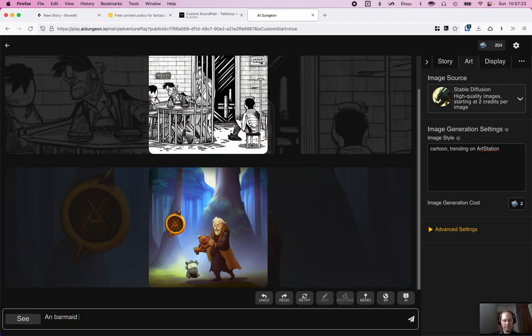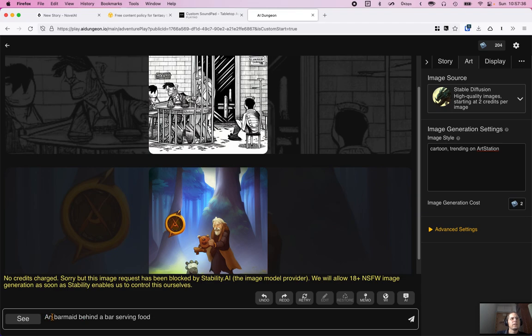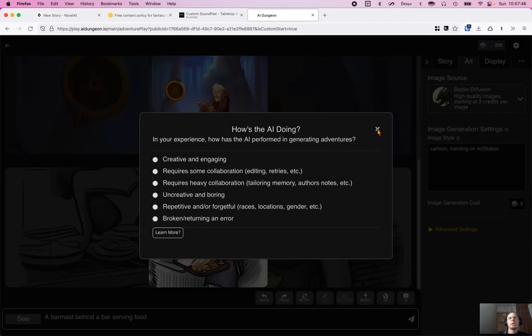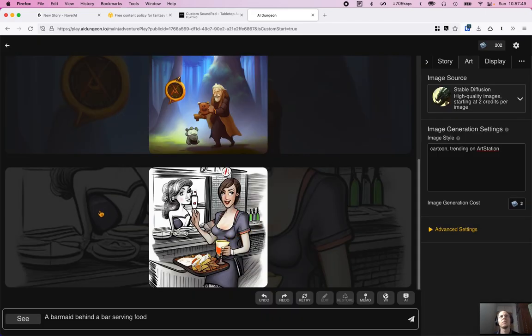A barmaid behind a bar serving, let's say food. Oh, I got the grammar wrong there. Anyway. Get blocked is considered. Okay. Oh my goodness, that is terrible. Actually, wench.